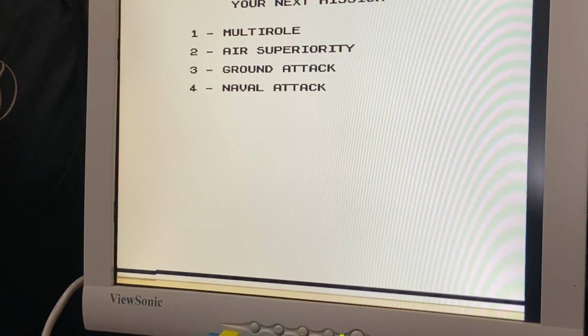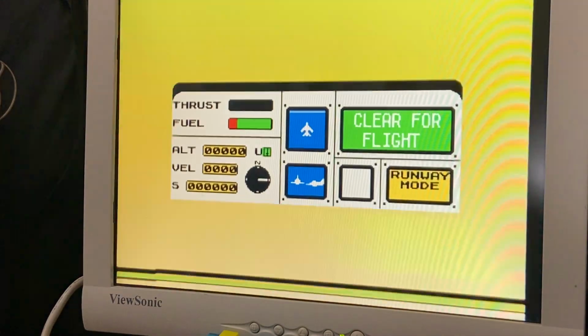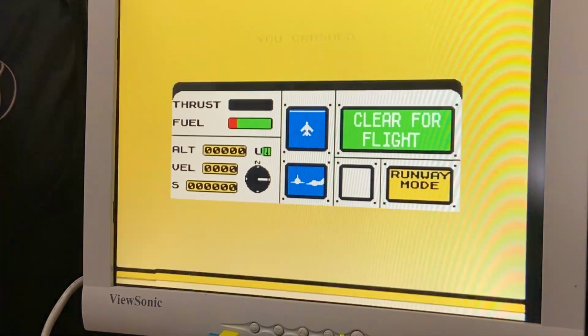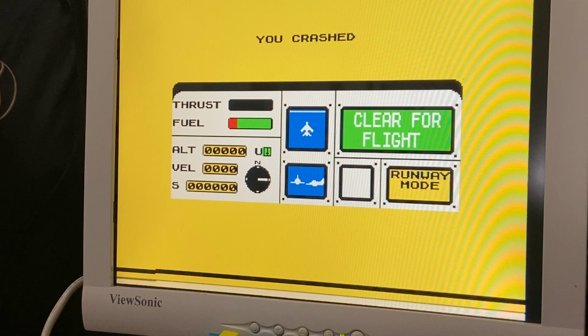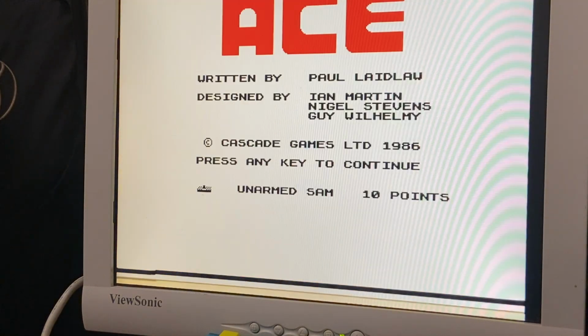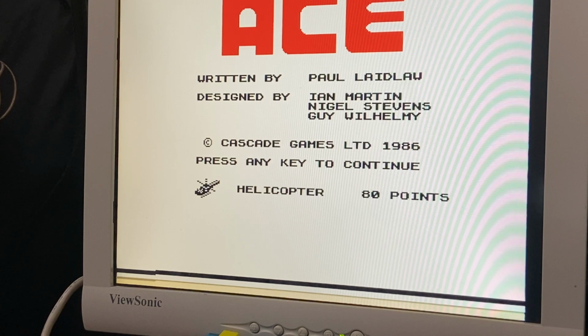ACE, Air Combat Simulator, or something like that. Let's do a ground attack, whatever that is. And then that's, oh, well, that was quick. You crashed. But it loads the game in mighty quick.